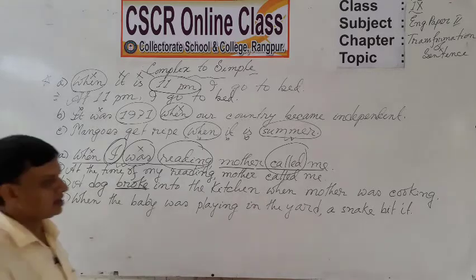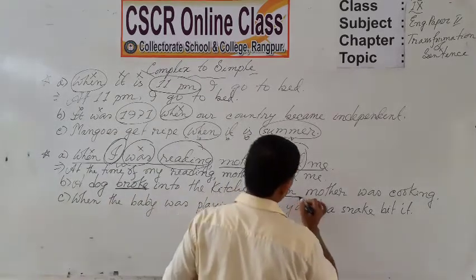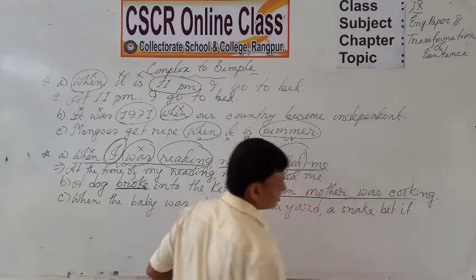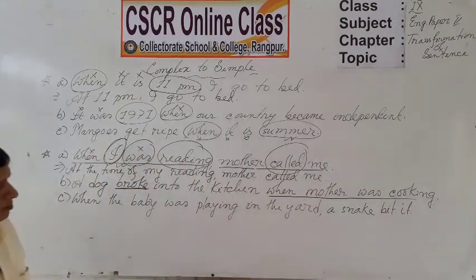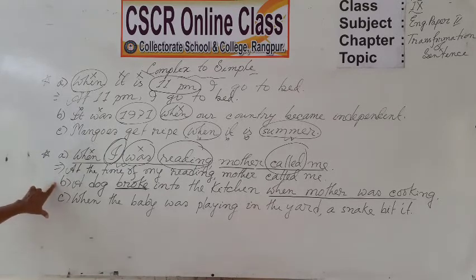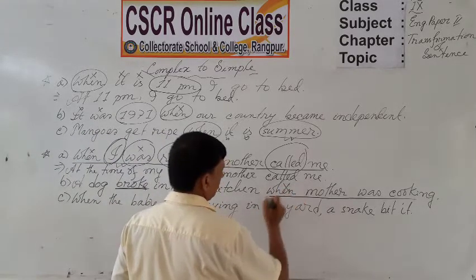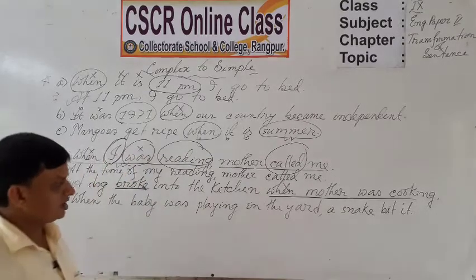You will have the answer in the subordinate clause, when mother was cooking. That means here when mother was cooking is a timing clause. So we can transform the clause into a phrase as in A. Begin the sentence as with A, at the time of. When will be deleted.